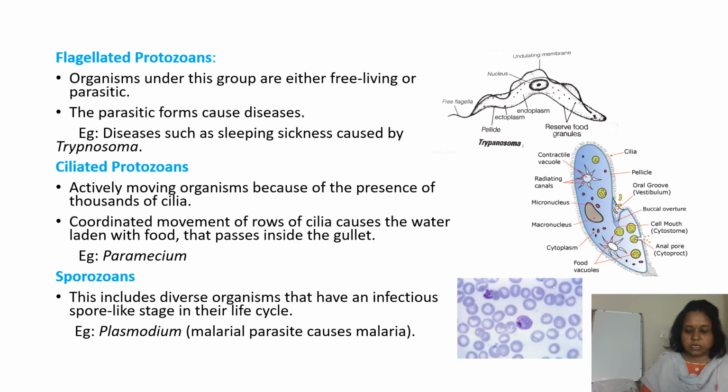And coming to the sporozoans, this includes diverse organisms that have an infectious spore-like stage in their life cycle. An example is Plasmodium, the malarial parasite which causes malaria. Here the Plasmodium is a sporozoan, a protozoan which causes malaria in humans. These form spores during their life cycle.